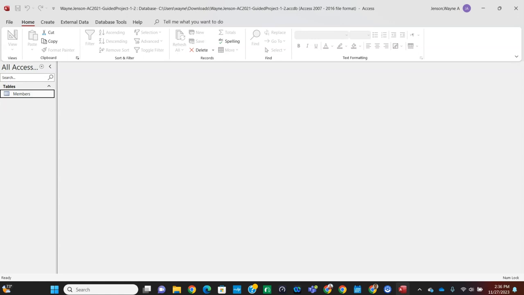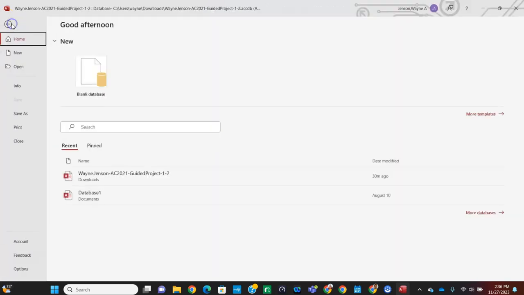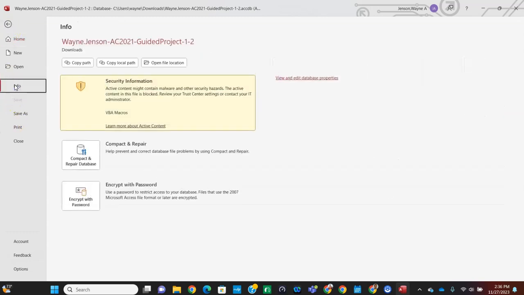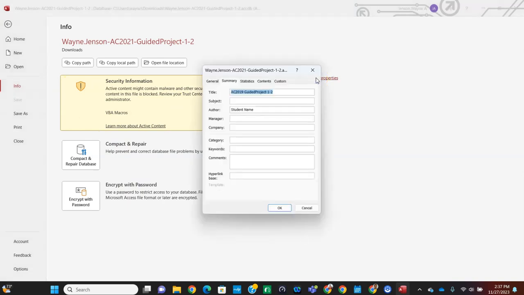So click the File tab to open the Backstage view. So click on the File tab here. That opens the Backstage view. And then click on the Info button on the left-hand side here. And then click the View and Edit Database Properties right here where it says View and Edit Database Properties.